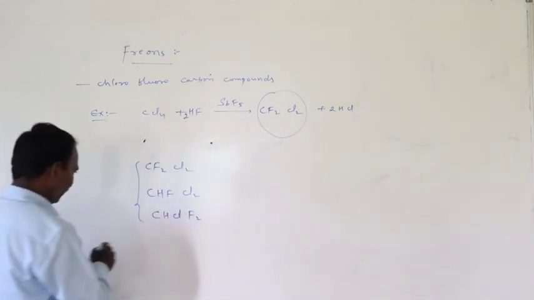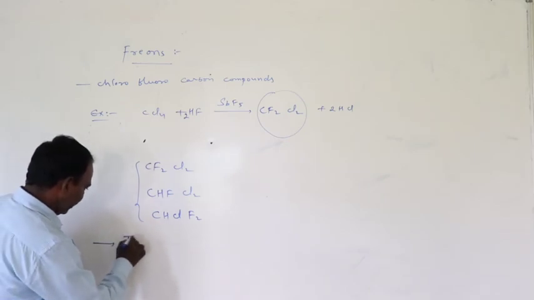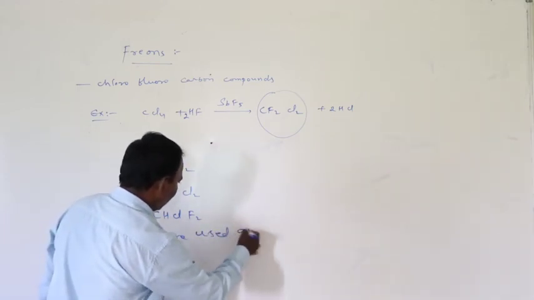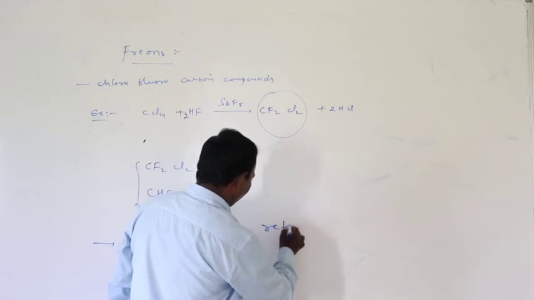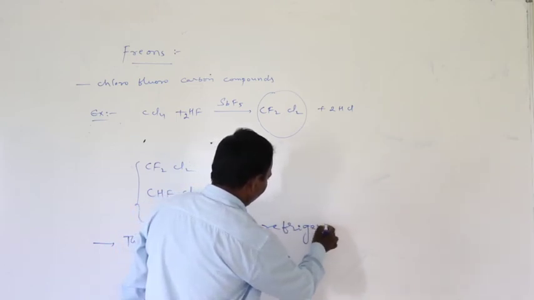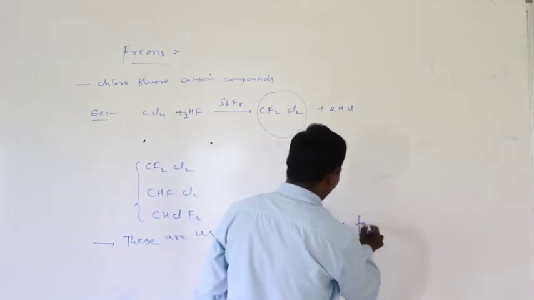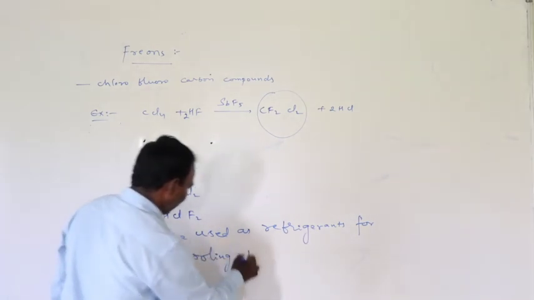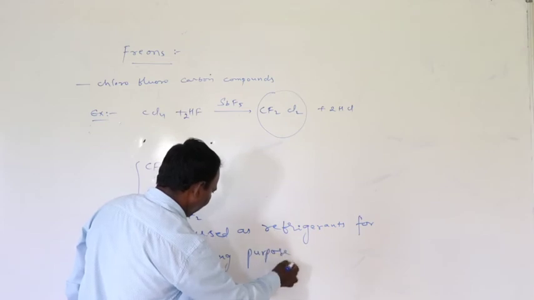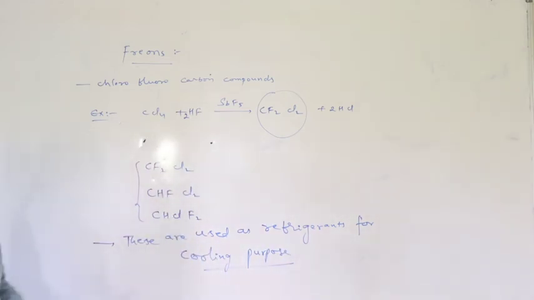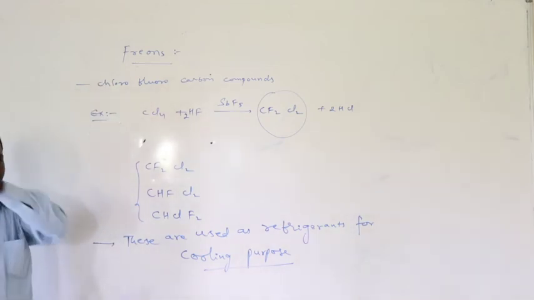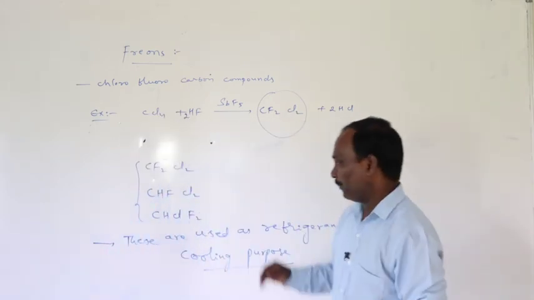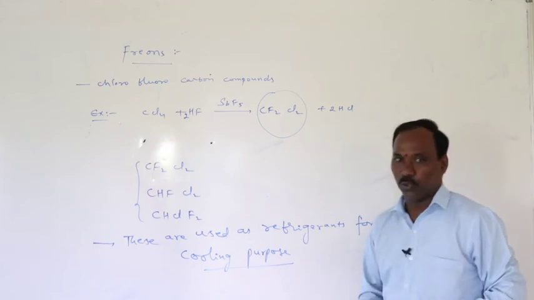Freons, meaning chlorofluorocarbons, are low molecular weight compounds, and these are used as refrigerants for cooling purpose.